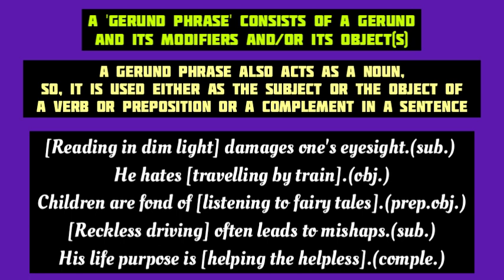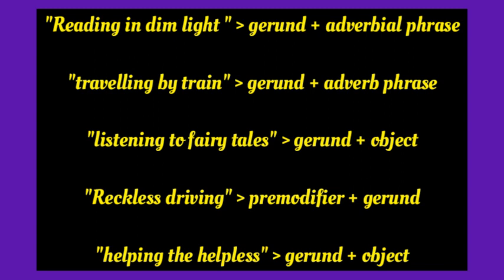"Reckless driving often leads to mishaps." In this sentence, reckless driving is the gerund phrase used as the subject of the sentence. In the last example here, "his life purpose is helping the helpless," helping the helpless is the gerund phrase in this sentence. And this gerund phrase is the complement of the link verb is in this sentence because it completes the sentence. Now let's examine the compositions or patterns of these gerund phrases one by one.